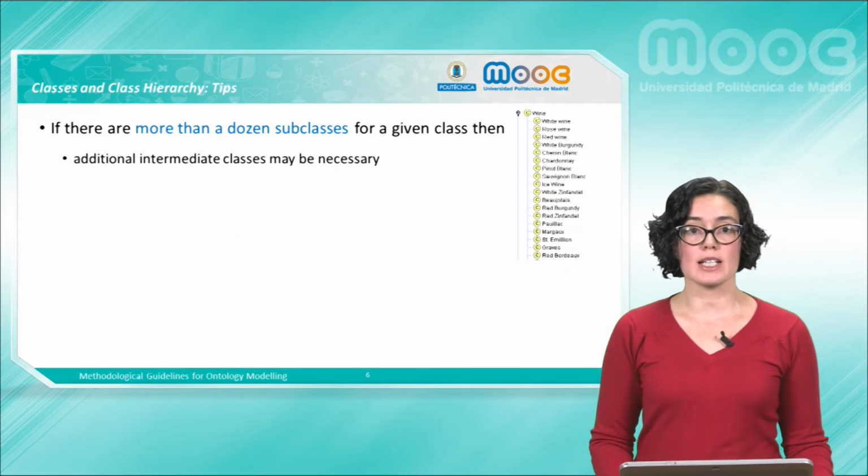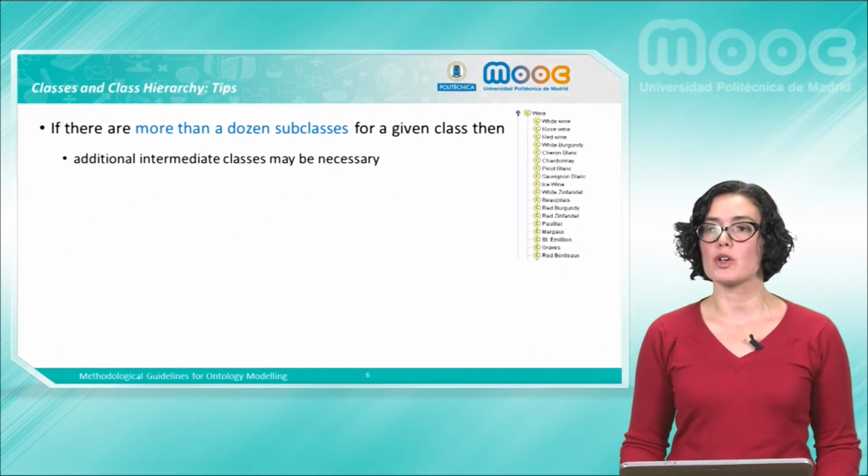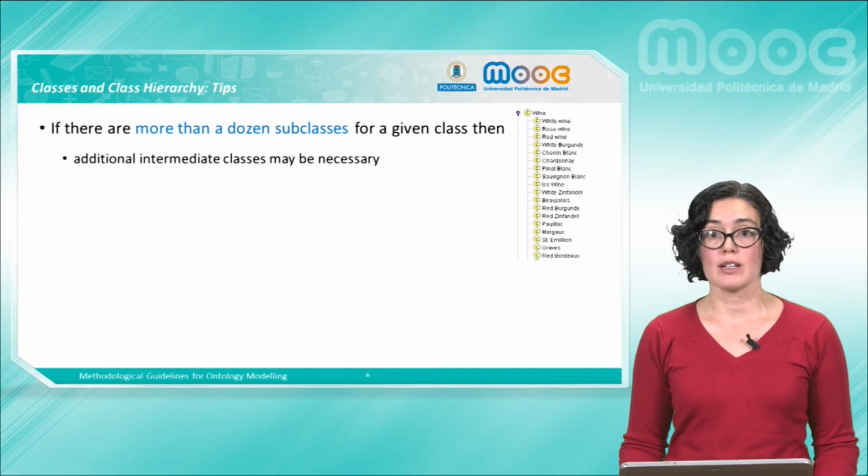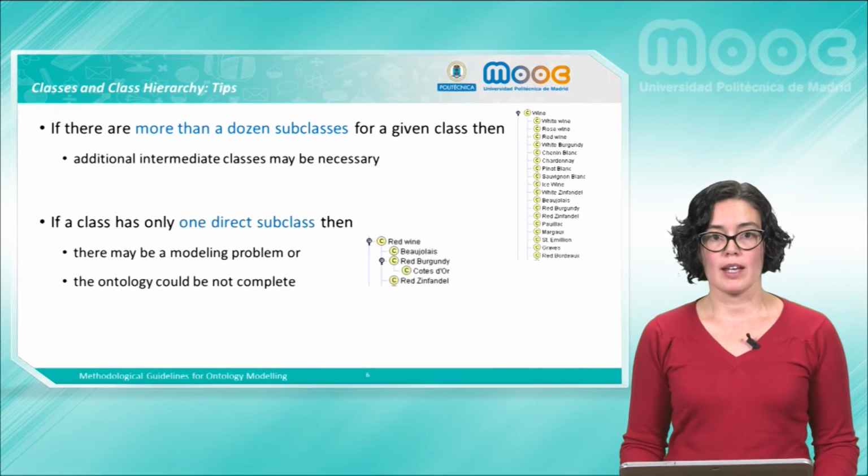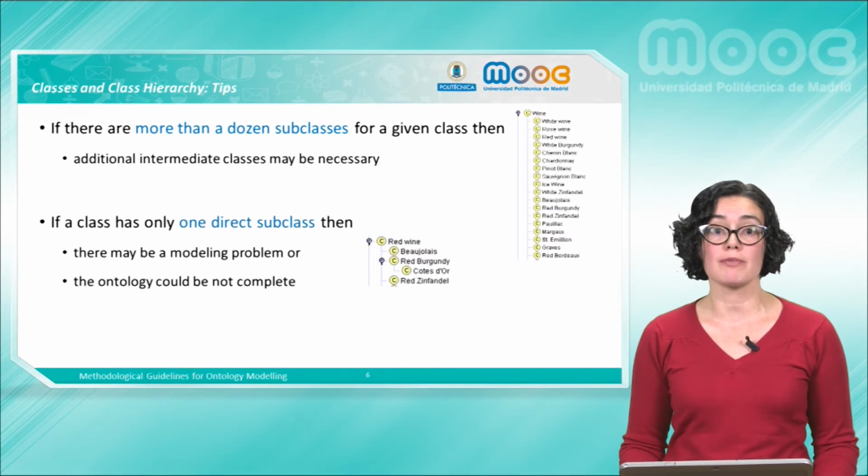To model class taxonomies, it is important to follow the following recommendations. If there are more than a dozen subclasses for a class, then you need to review the model because an intermediate class may be necessary. If a class has only one direct subclass, then you need to rethink the model because there may be a modeling problem or it could be modeling incomplete knowledge.